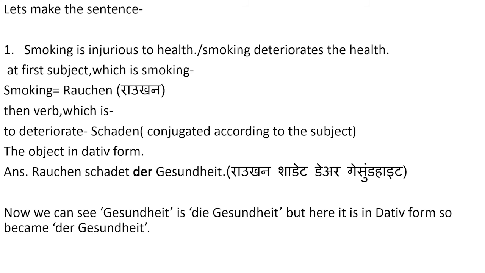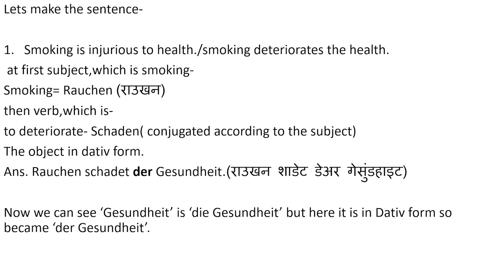Now, the part which comes after schaden goes to dative form. Health is die Gesundheit, but because it is coming after schaden, it becomes der Gesundheit, because the article die goes to der in dative. So, Rauchen schadet der Gesundheit, instead of Rauchen schadet die Gesundheit.